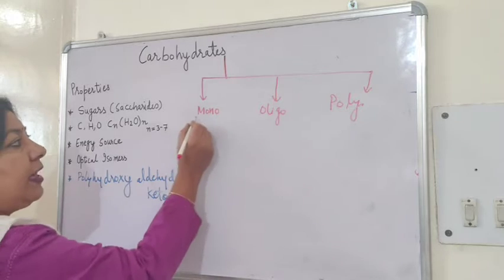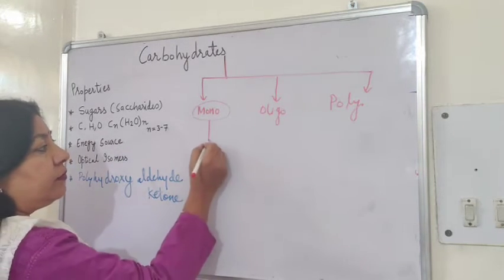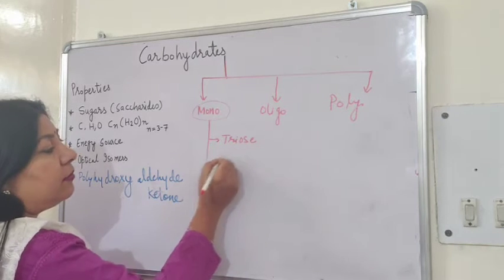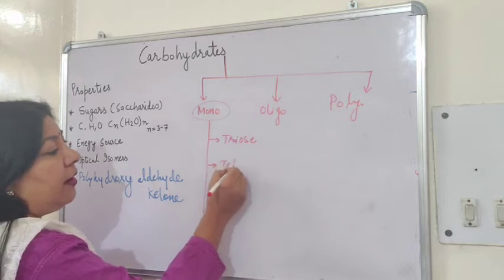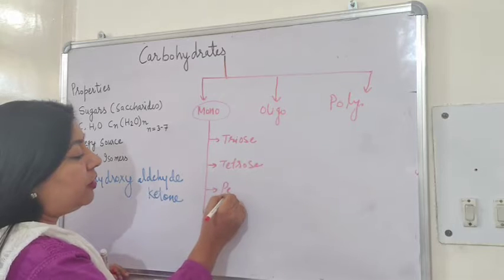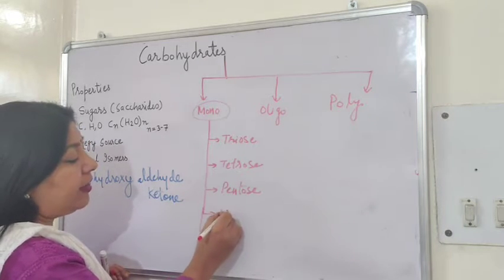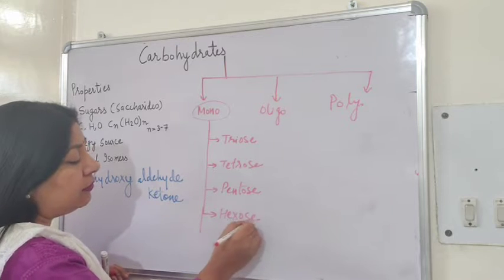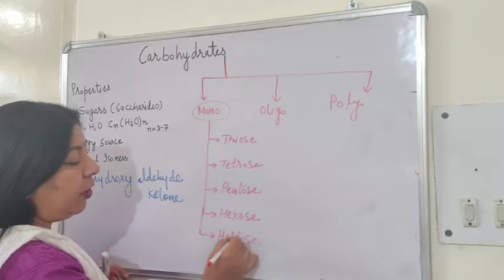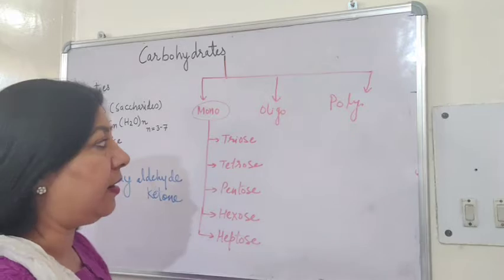Okay. These monosaccharides, they may be triose, tetrose, pentose, hexose, and heptose. Because we have studied that n ranges between 3 to 7.